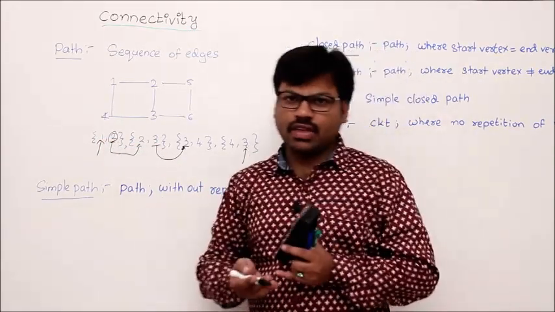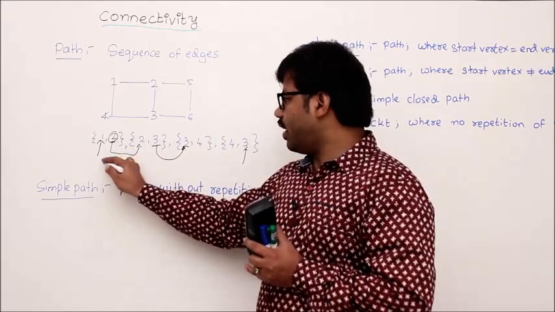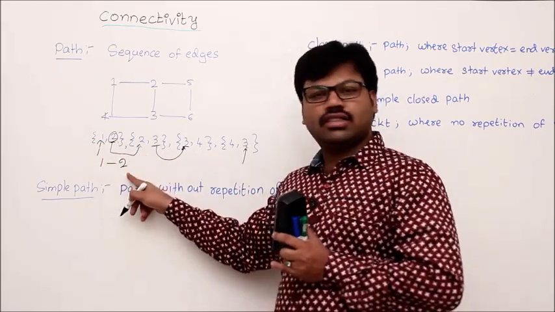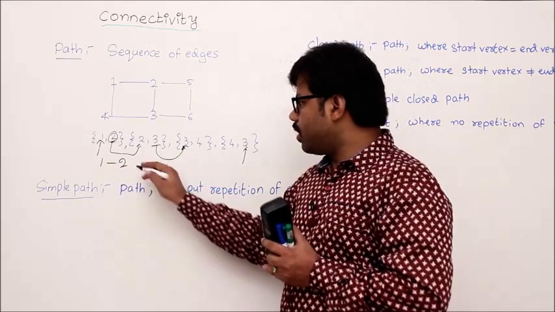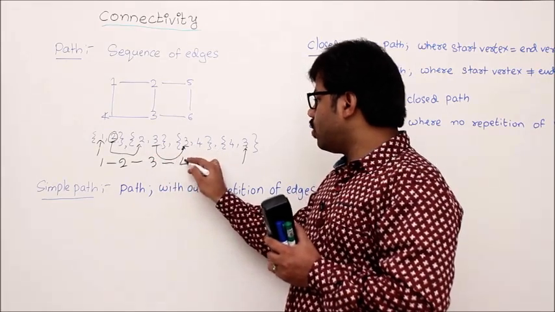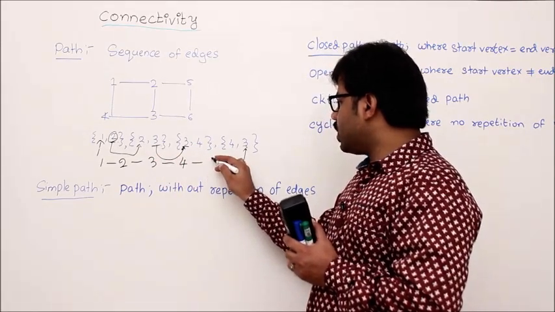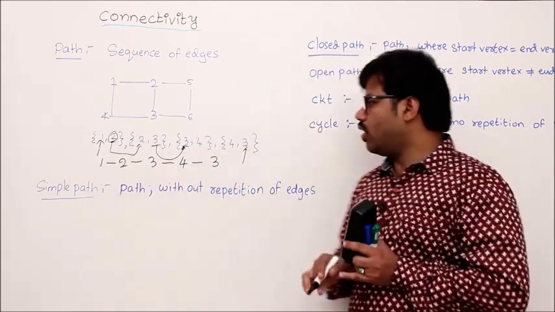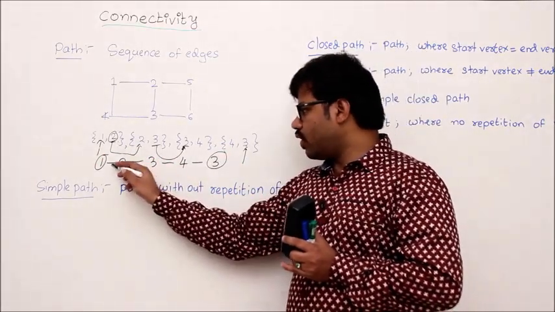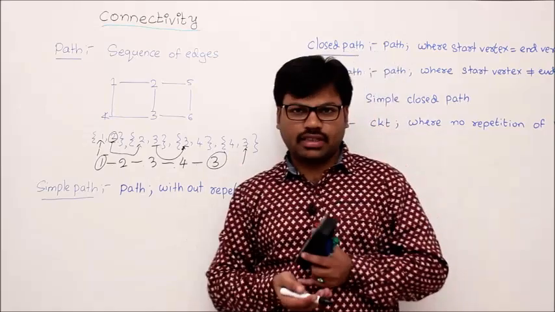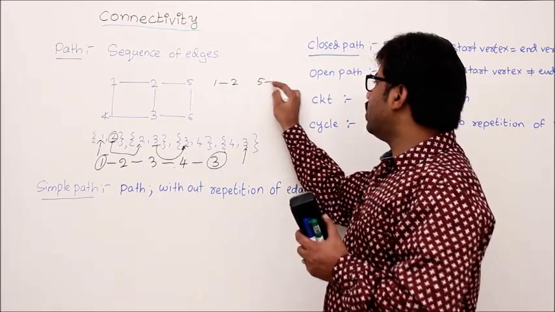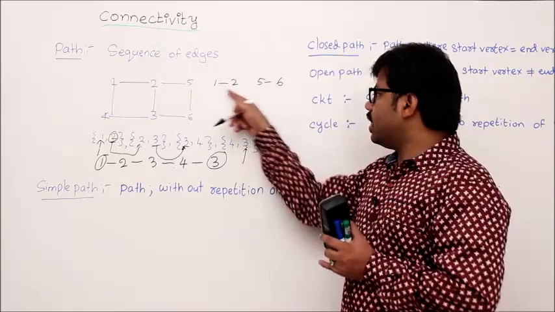We also represent this idea like this, so that it will be easy to understand. Rather than set form, I can take a pictorial representation: 1 to 2, then 2 to 3, then 3 to 4, and the next one starts with 4 and ends with 3. So I can write it like this also, 1 2 3 4 3. The starting vertex is 1, the ending vertex is 3. The number of edges in this path is 4, and this is a path. But what is not a path is this one, 1 to 2, 5 to 6. This is not a path because it should be a sequence of edges.